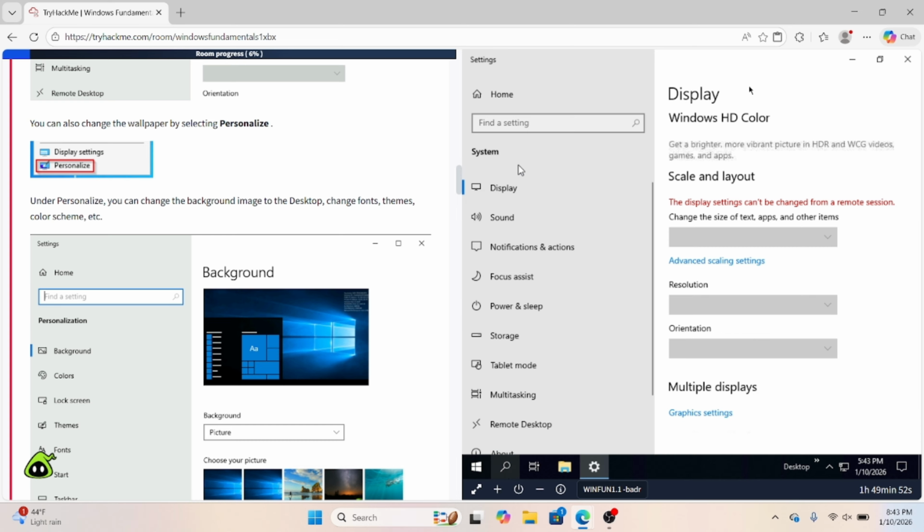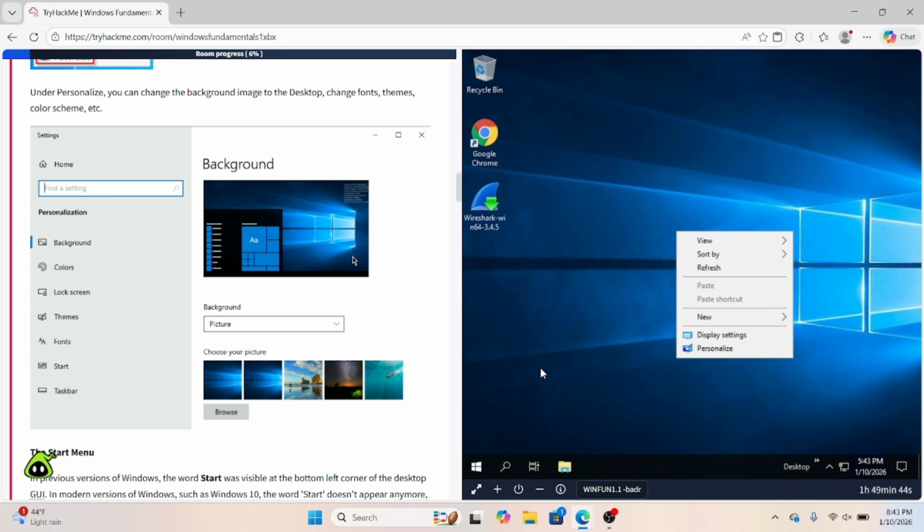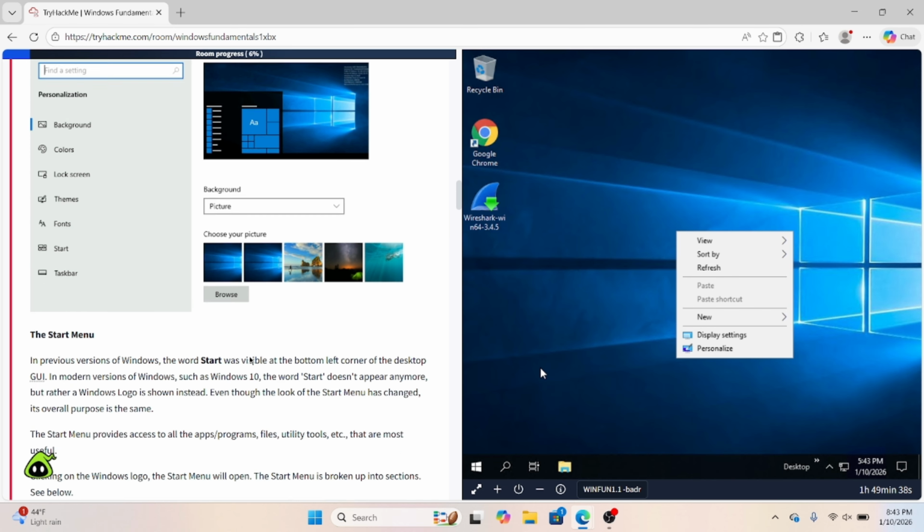You can also change the wallpaper by selecting personalize. I'm going to get out of here. So just like right-clicking again, you go to personalize, and you can switch up your wallpaper as you like. As you can see right here, you can change the picture. You can change the way that the background is laid out.